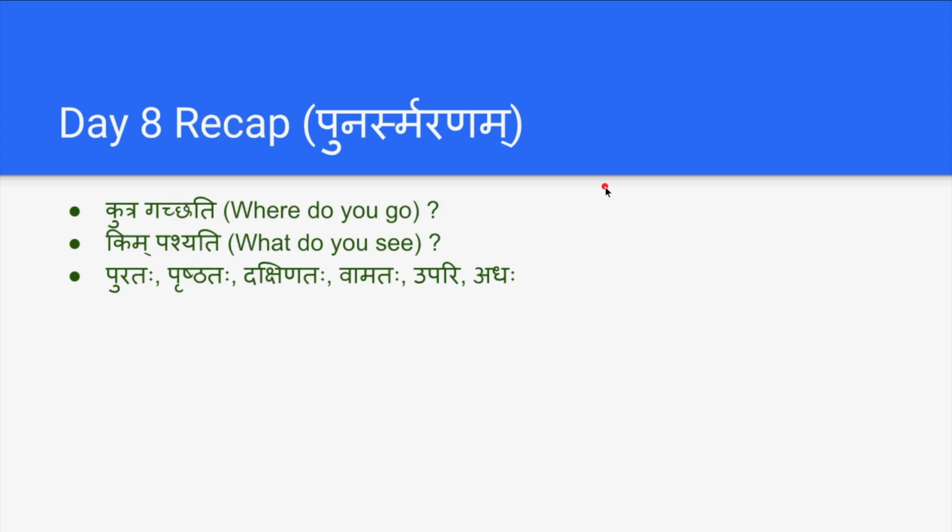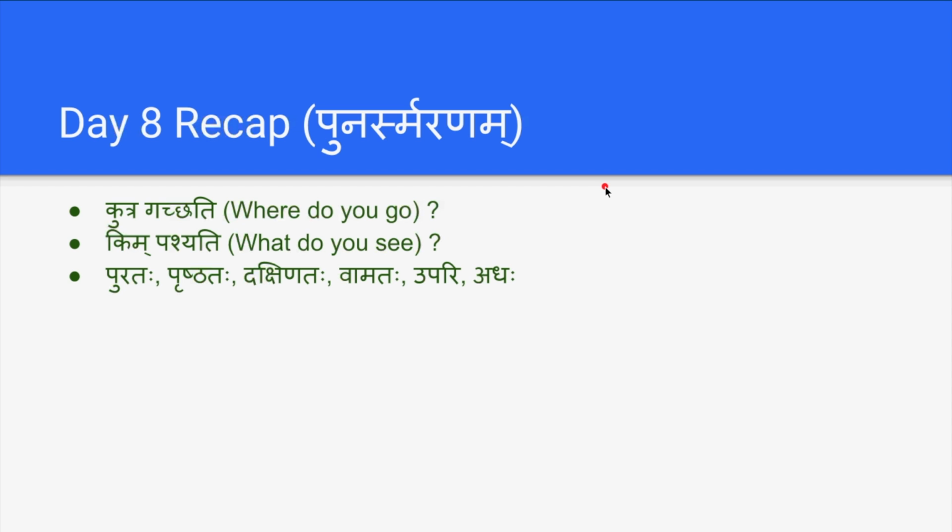The next thing which we have seen, the positions. Purataha means front, Prishtataha means back side. Dakshinataha is right hand side. Vamataha left hand side. Upari above. Adaha below. So we have seen all the 6 directions. For example, Purataha, the front.